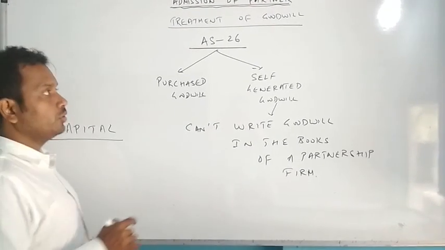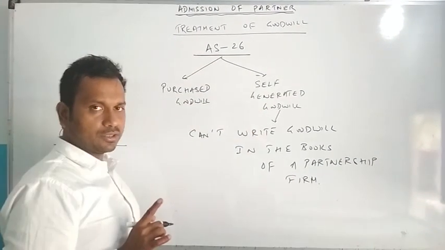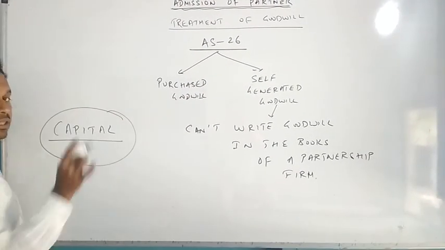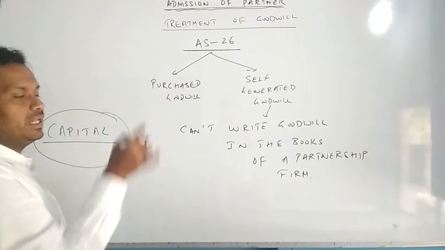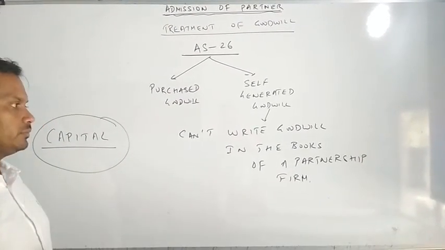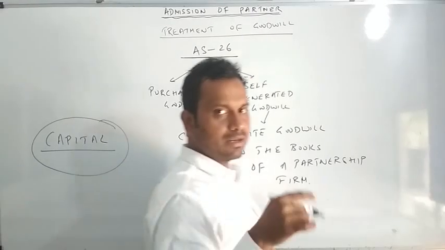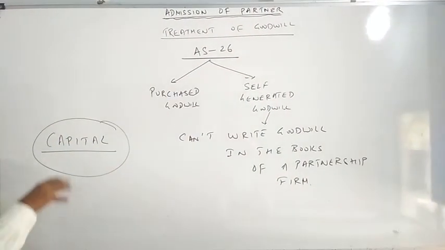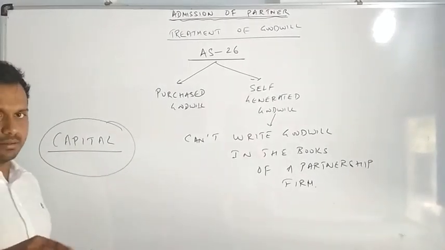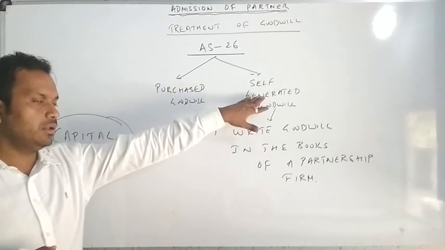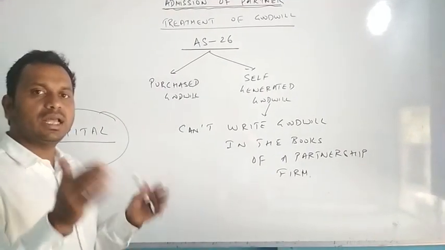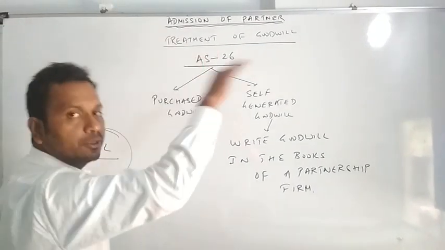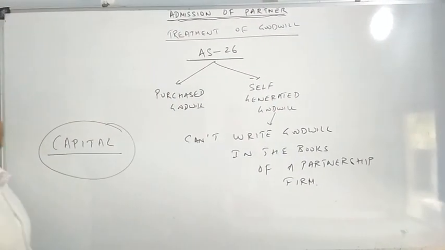Now as I told you, goodwill is not recorded in the books of partnership firm as per AS 26. So while calculating the share of capital the new partner will bring, goodwill is not taken into consideration. So that will be a loss to the existing partner, because the new partner will become partner only by giving that amount which is written in the books. What is there? Goodwill is there. They have created a goodwill, the old partners, but it is not recorded in the books. So for that, they will make a separate treatment for goodwill. And this is what we are going to learn in this chapter.